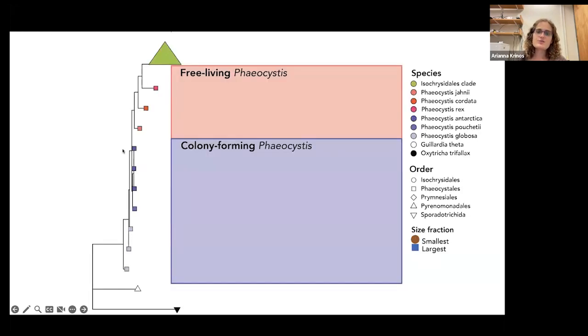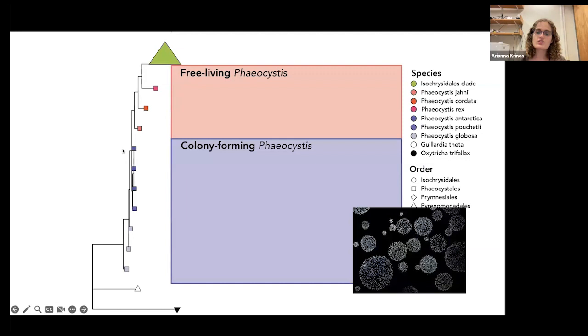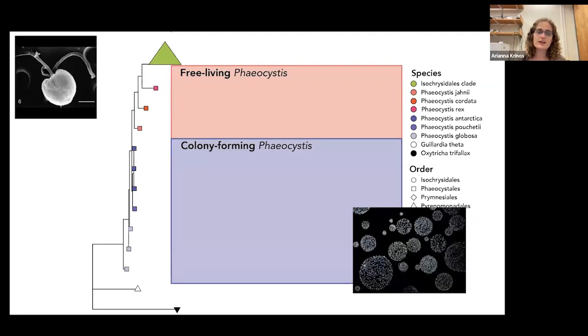So I tested this using the genus Phaeocystis, which lives in either colonial forms or free-living organisms. And there's a division between species of Phaeocystis with respect to whether we often observe them living in this colonial form. Phaeocystis antarctica, pouchetii, and globosa tend to live in colonies, whereas jahnii, cordata, and rex tend to only live in that free-living form.